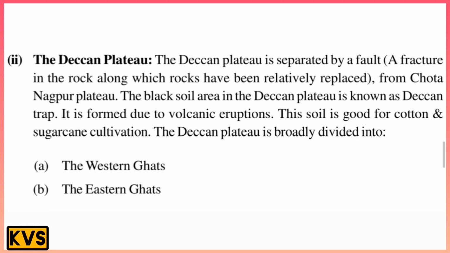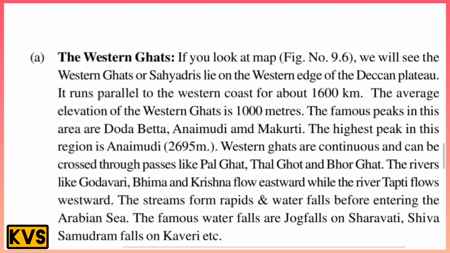The Deccan Plateau is broadly divided into two parts: the Western Ghats and the Eastern Ghats. Let's study the Western Ghats first. If you look at a map, you will see the Western Ghats lie on the western edge of the Deccan Plateau. They run parallel to the western coast for about 1,600 kilometers. The average elevation of the Western Ghats is 1,000 meters.